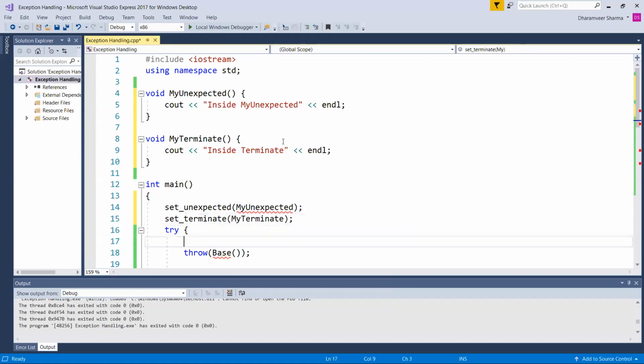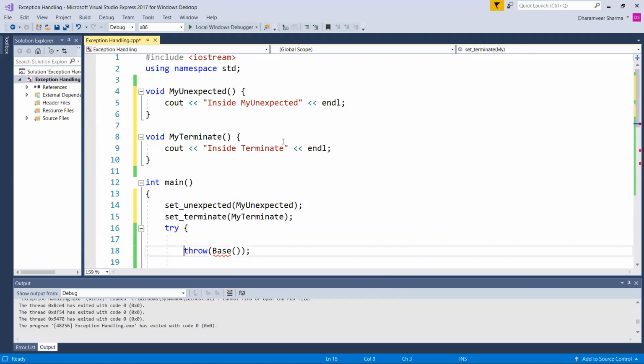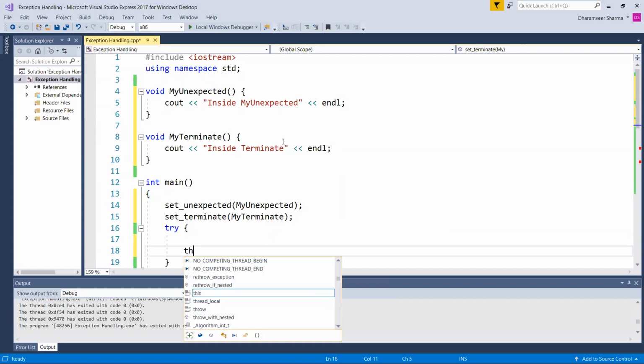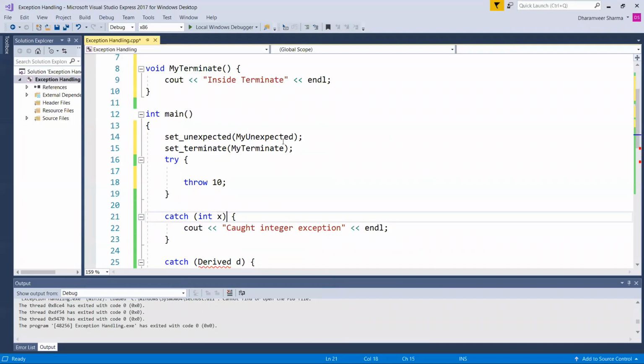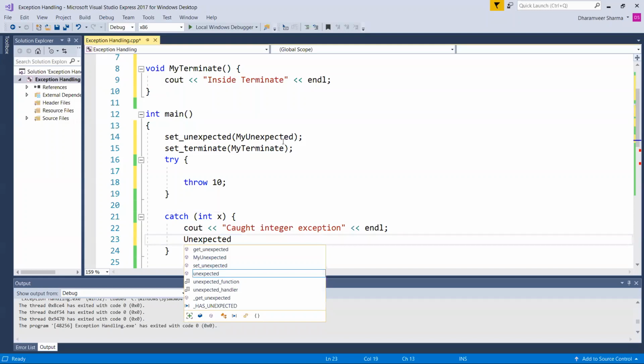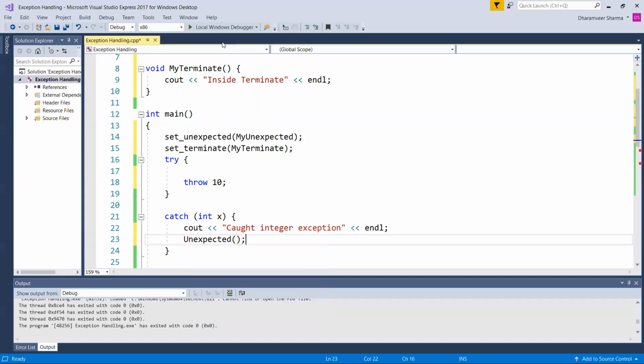So I can define my own functions for these. Suppose we are throwing an exception, throw 10, let's say, it will be caught here. Here I can call unexpected. Let's see what will happen.